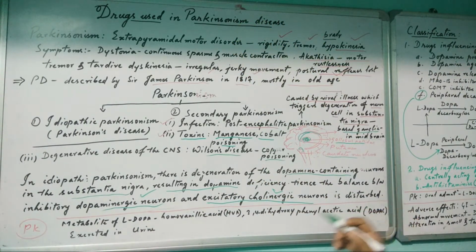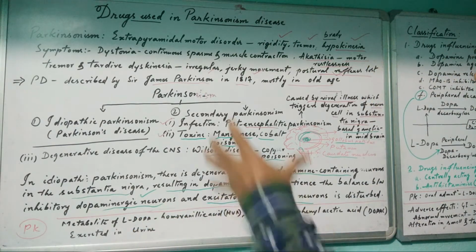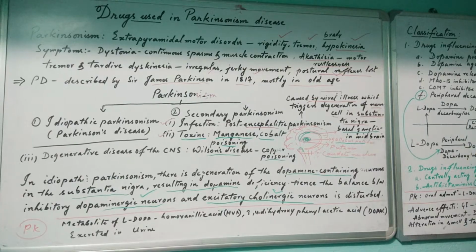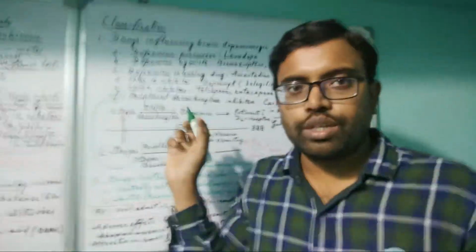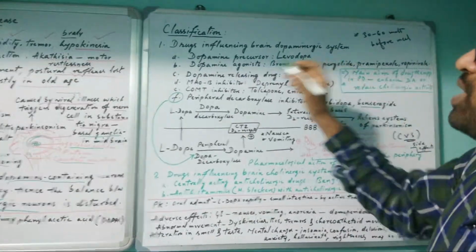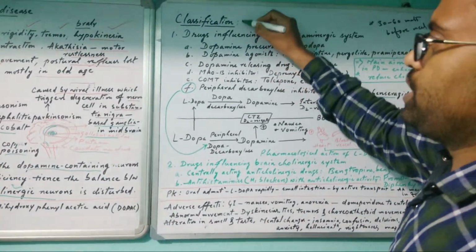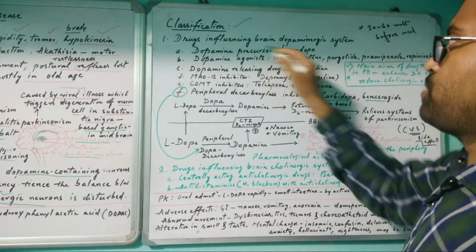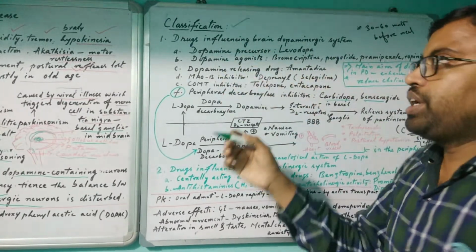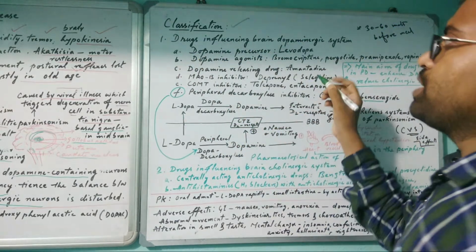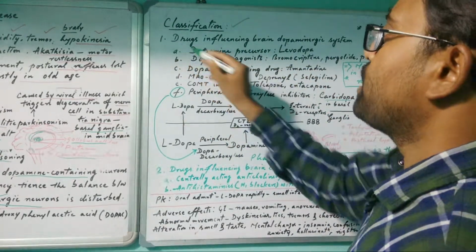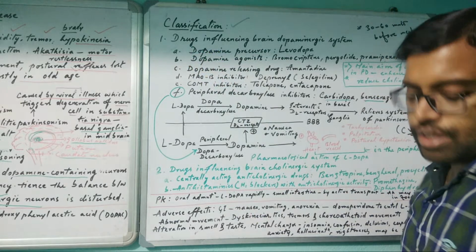So it is disturbed. This is about Parkinsonism in short. So what are the drugs which are used for Parkinsonism? The classification of the drugs which may be used for relief from Parkinsonism: number A is dopamine precursor.